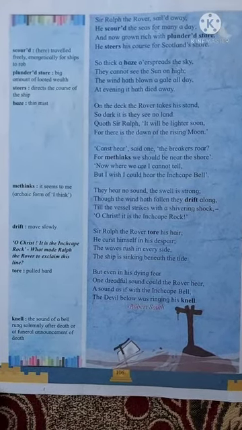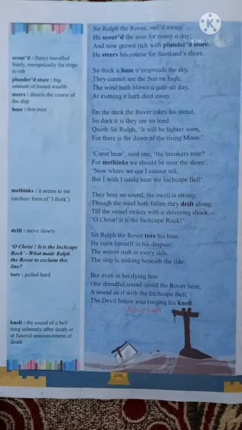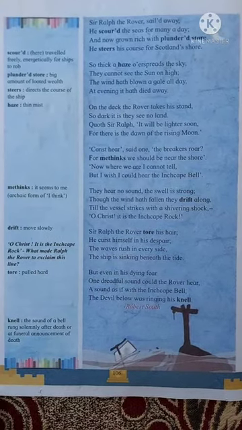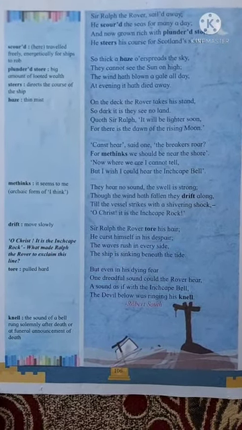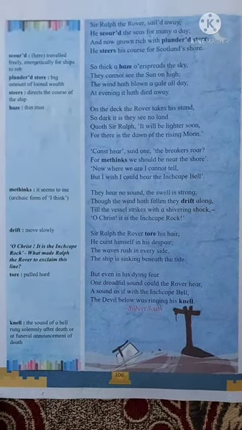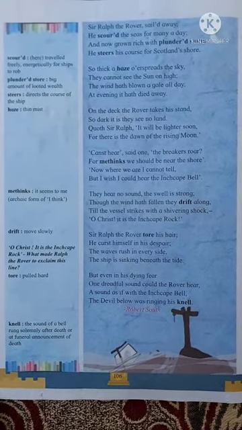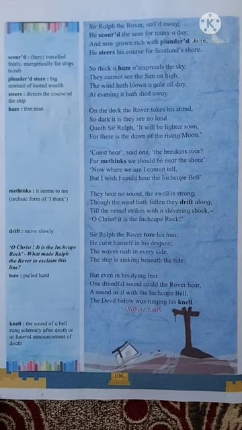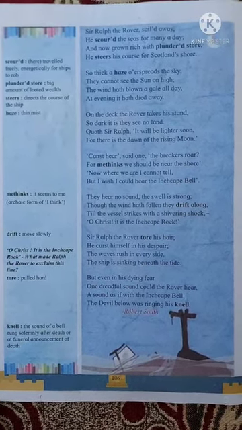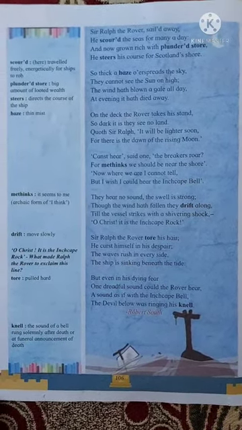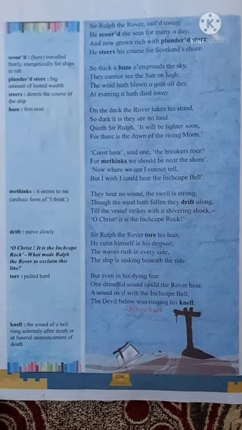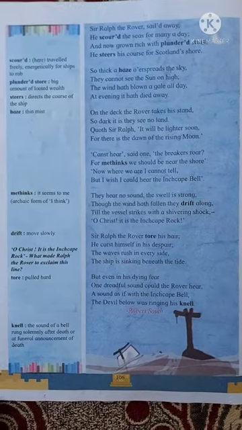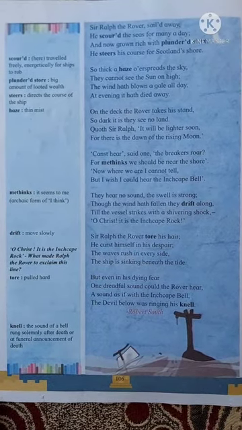He scoured the seas for many a day, and now grown rich with plundered store. Plundered store means a big amount of looted wealth, and he looted lots of wealth from other sailors, other shipmen, and he became rich. He steers his course for Scotland's shores, and he decided to return back to Scotland's shore.